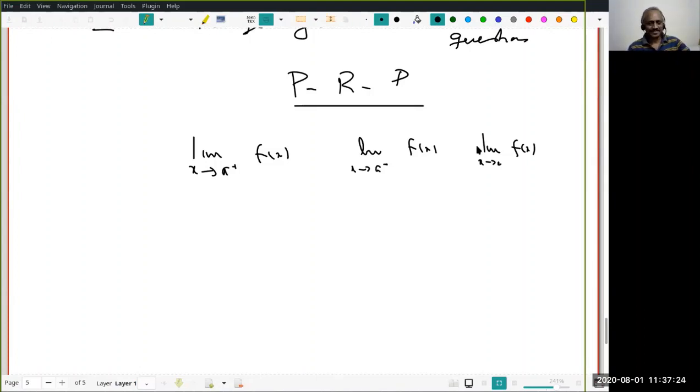Okay, good. Now this one, what kind of limit do you call it? This is the right limit, this is the left limit, and this is the limit. Now you know a theorem also, right? You must have heard it in 12th standard. What is the result you would like to check? If the left limit and right limit are the same, then does the limit of f(x) exist or not?